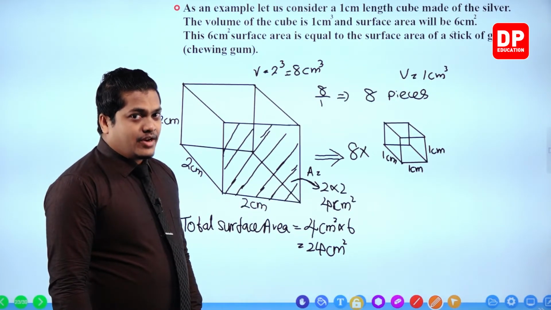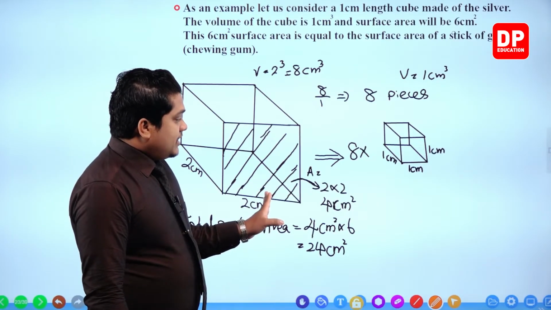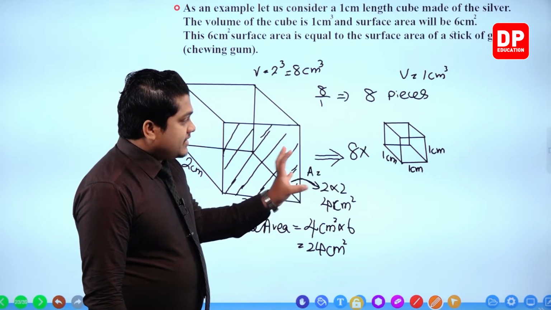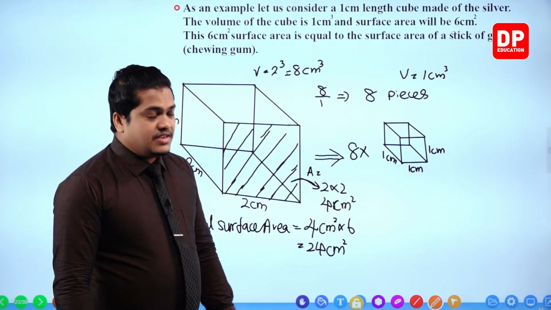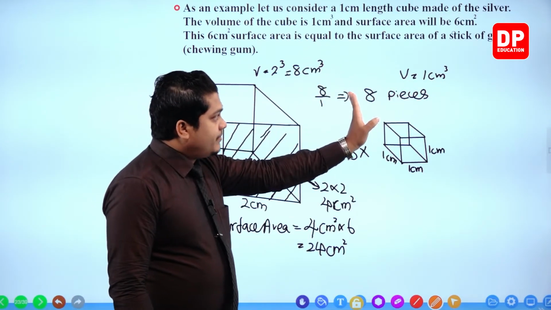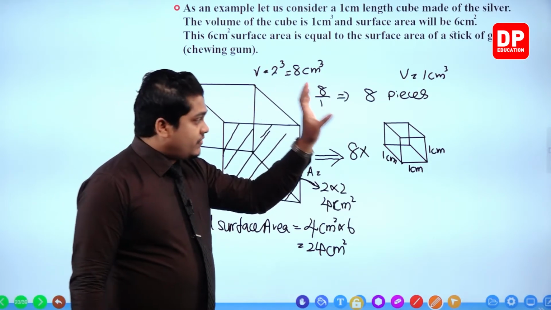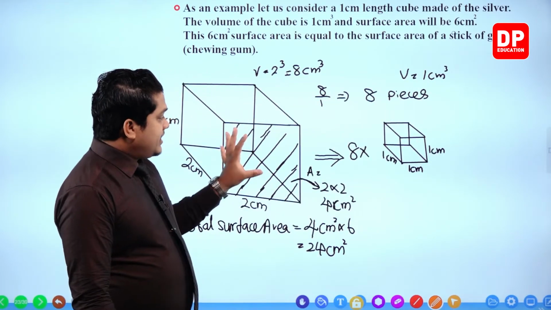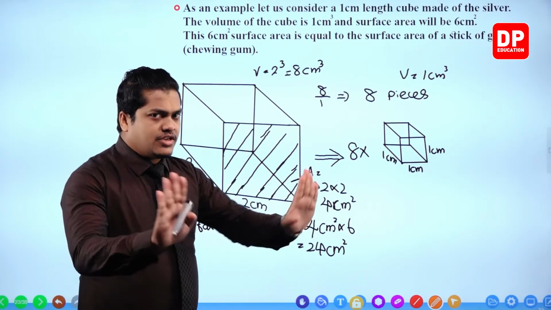See, you can observe it very clearly. Even though their sizes are getting reduced, you can observe that the volumes are the same. Here is 1 cubic centimeter, so I can cut 8 of them. So 8 into 1, 8 cubic centimeters is the volume of these 8 pieces. And here the volume is the same thing, 8. There is no change in the volume.